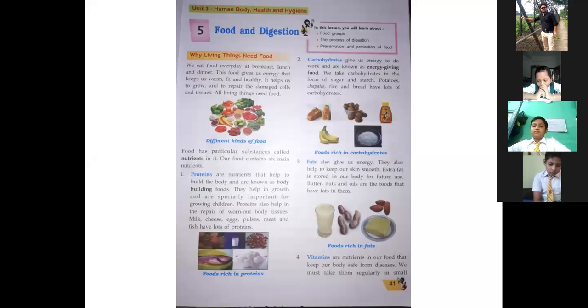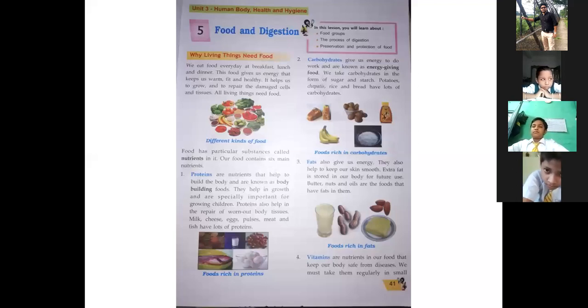And what is digestion? Digestion, my dear, is a process of making things simple. If we eat something, for example a banana or a chocolate, we can take it as it is, but the internal parts of our body cannot take it as it is.